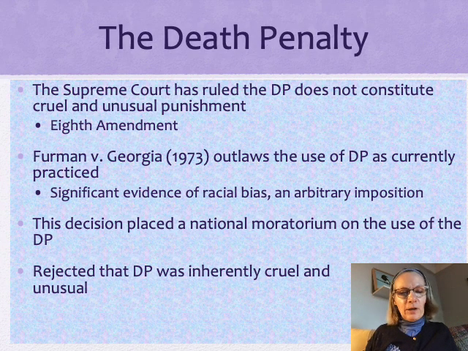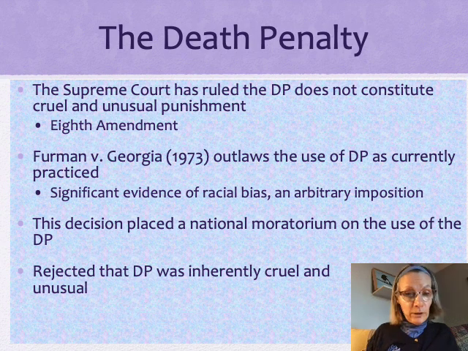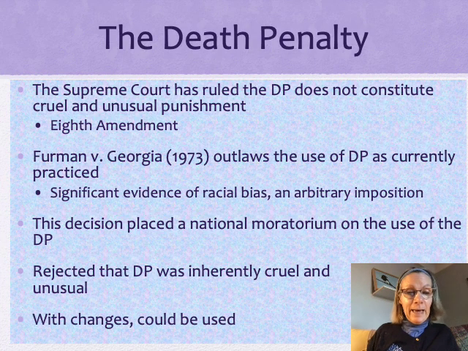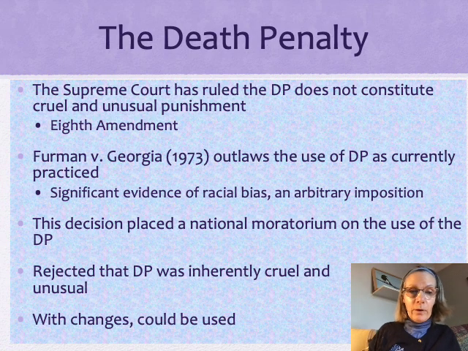So for all practical purposes, the Supreme Court put a moratorium on the use of the death penalty, the way it was currently practiced, but they rejected the broader claim that the death penalty in and of itself is inherently cruel and unusual. They basically said that the majority of the court said with changes, the death penalty could still be used, okay?